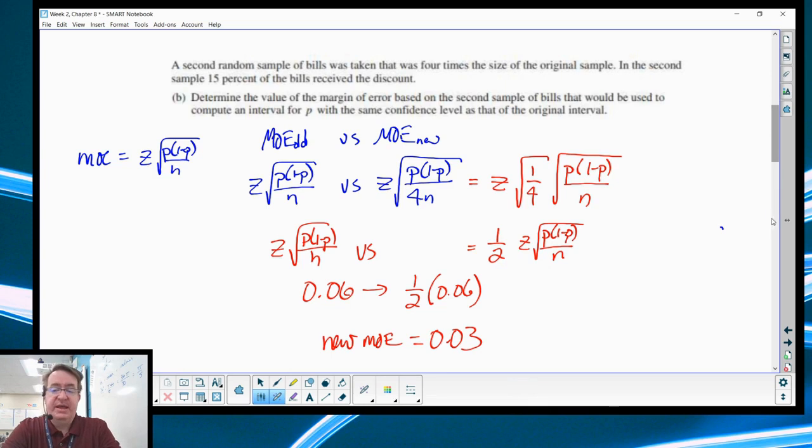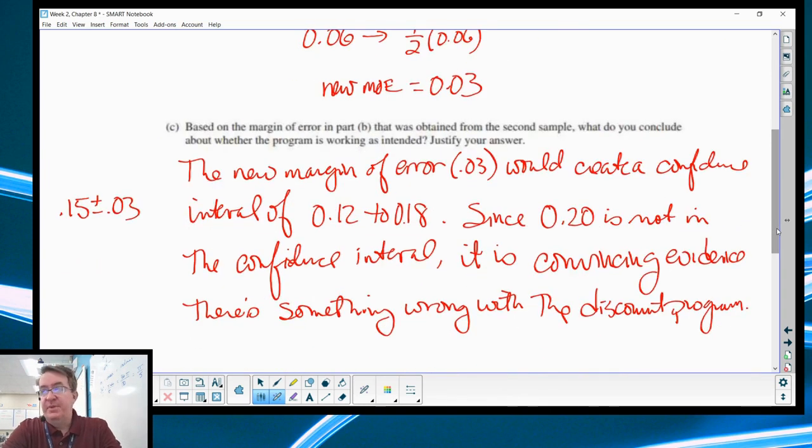They then go on to ask, based on the margin of error in part B that was obtained for the second sample, what do you conclude about whether or not the program is working as intended? Justify your answer. The new margin of error of 0.03 would create a confidence interval that runs from 0.12 up to 0.18, because again, the proportion in the middle of the sample was 0.15. Since 0.20 is outside your confidence interval, that's convincing evidence that there's something wrong with the machine, because if it's truly working as intended, 0.2 should be within the confidence interval.